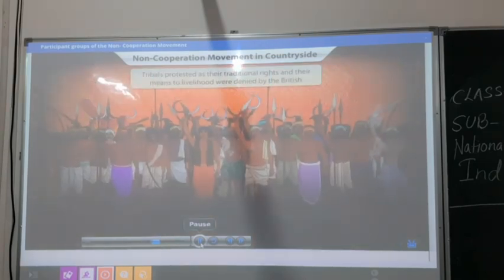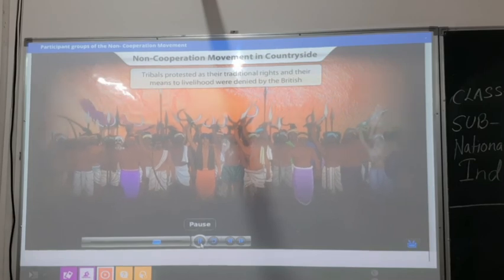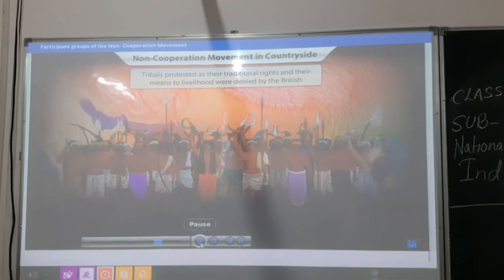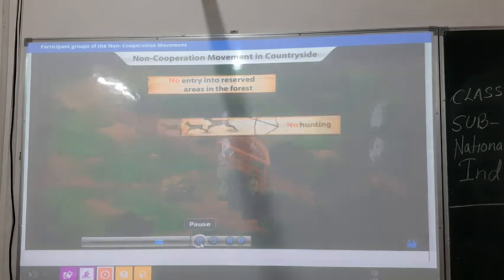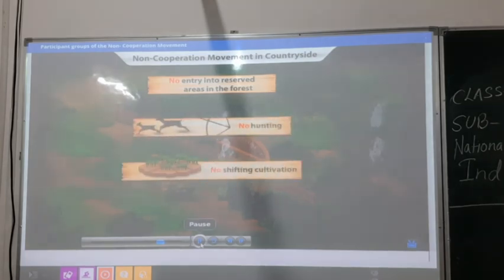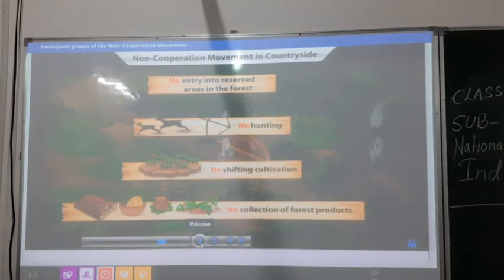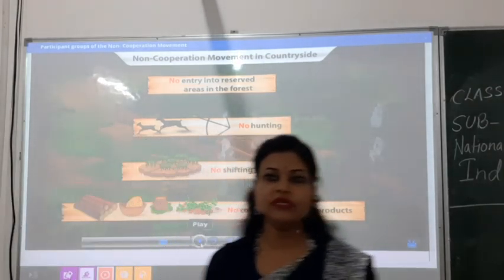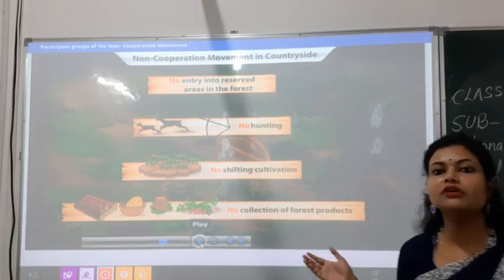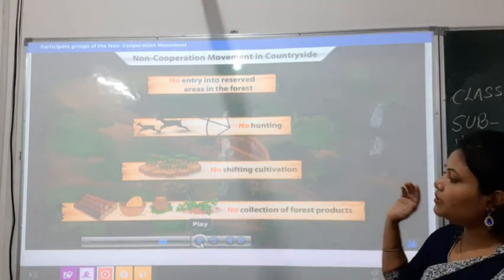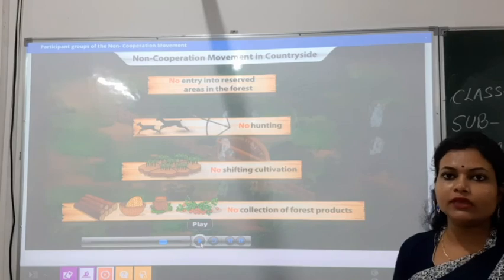The tribals too interpreted the movement in their own way. Their traditional rights and means of livelihood in the forest were denied to them by the colonial government. Apart from what the peasants suffered, the tribal people were also suffering, because now that the Britishers had come, there were restrictions.